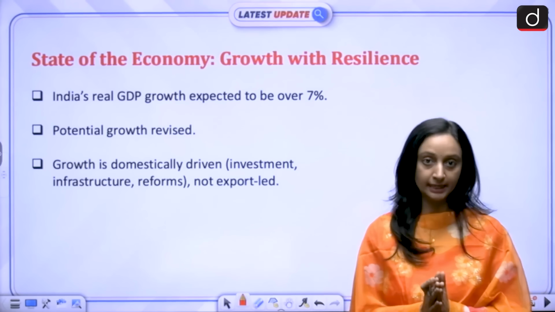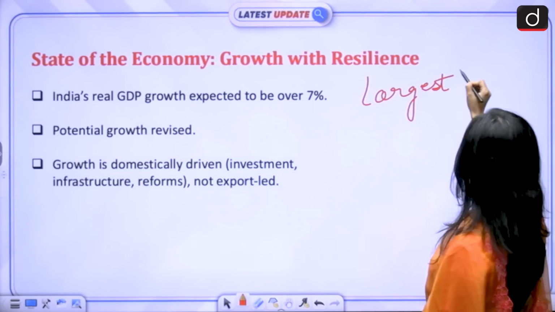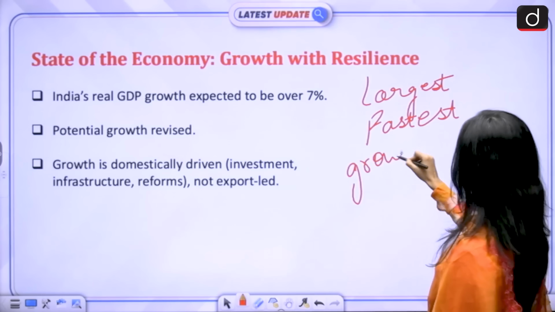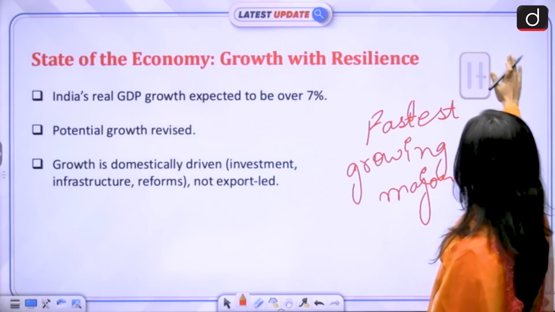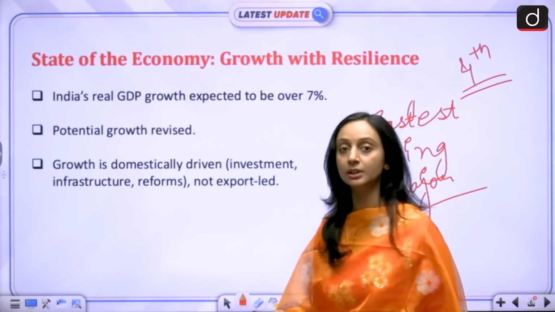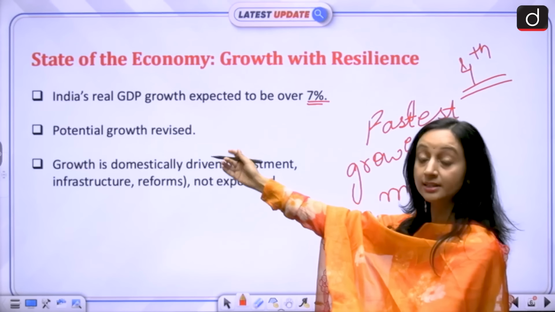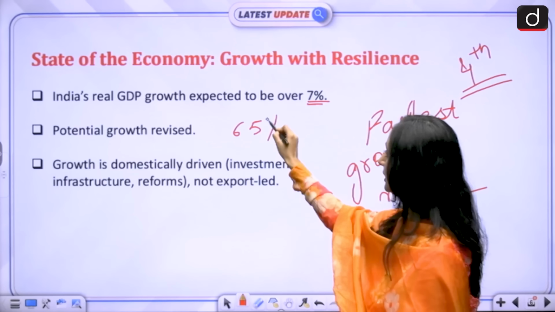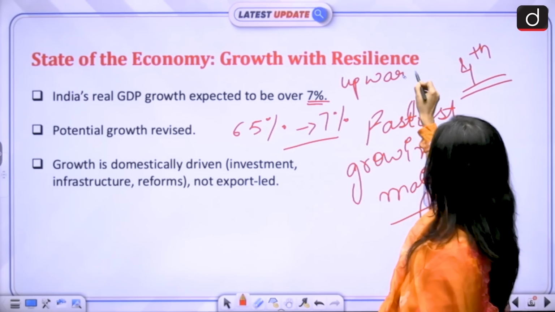So for the fourth consecutive year, India has been the fastest growing major economy. Our real GDP growth rate is expected to be over 7%. There's a potential growth revision. The growth rates have been revised. Earlier they were expected to be at some 6.5%, now they're expected to grow at 7%. So there's an upward revision.